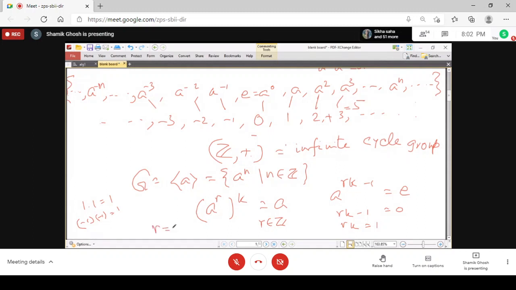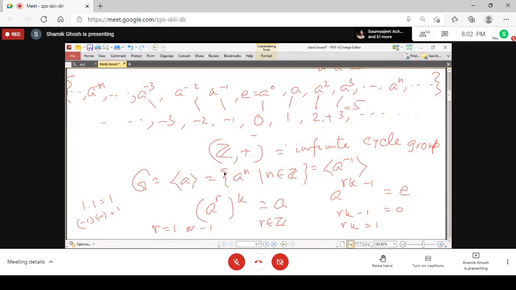So r is either 1 or -1. So as A is one of the generators, the only other generator is A inverse. A inverse is the other generator, and you see here also all the powers of A inverse, these are basically all the negative powers of A inverse, and this is the 0th power of A inverse.